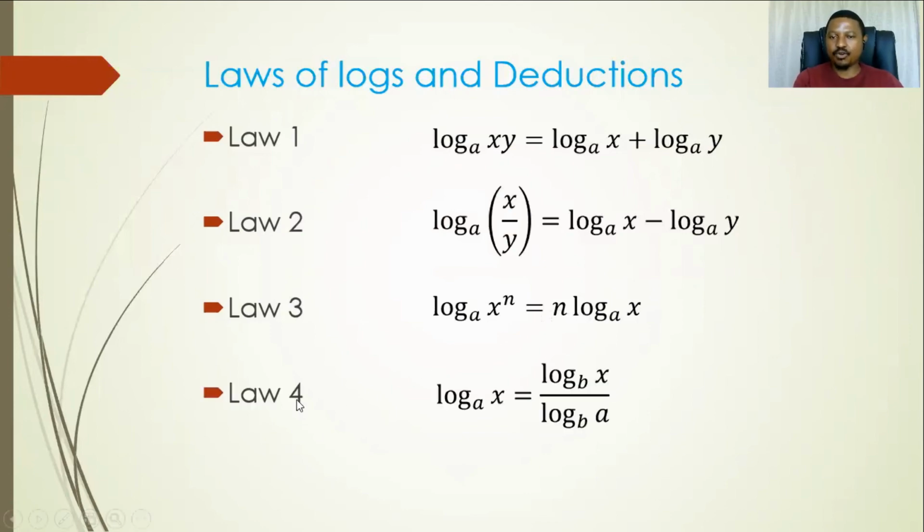And then now we have law 4. This law is called the change of base. If you're having a log being written like this, you can change the base here. How do we apply that? We can say it is log with a different base, b, of x, with the x that we had there, can you see, is there now. All divided by log with the same base, b, of a. And this a here, that was the base there. So this law is the change of the base.